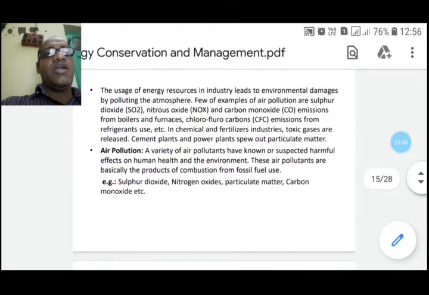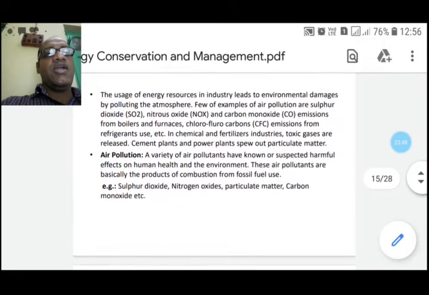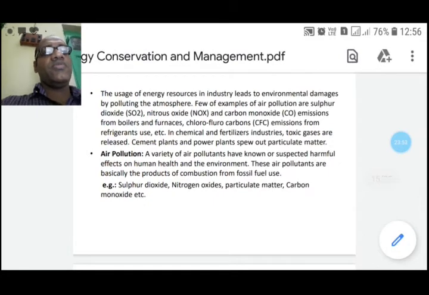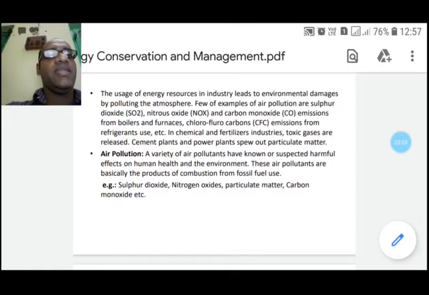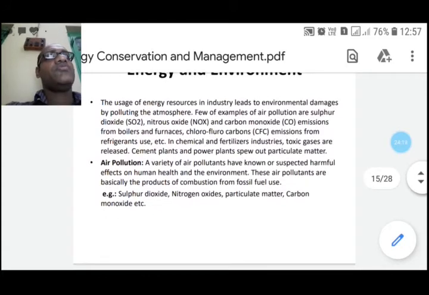Air pollution is significant, and a variety of air pollutants have known or unexpected harmful effects on human health and the environment. These air pollutants are basically the products of combustion of fossil fuel. Examples: sulfur dioxide, nitrogen oxide, particulate matter, carbon monoxide, etc.